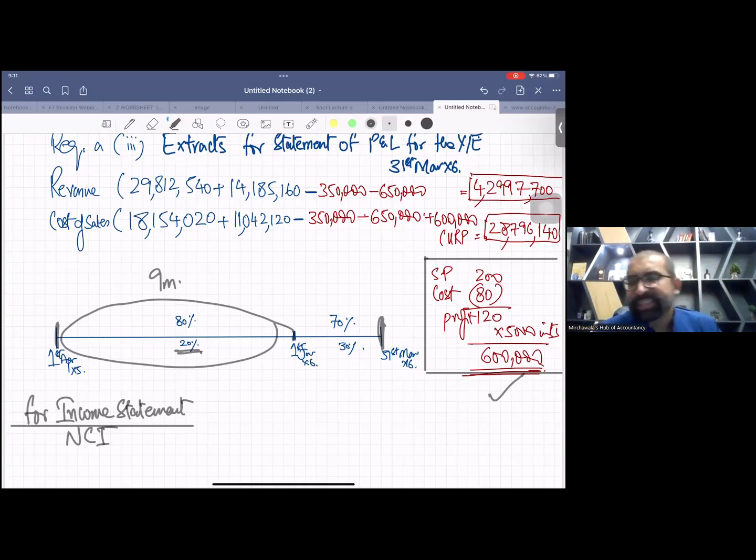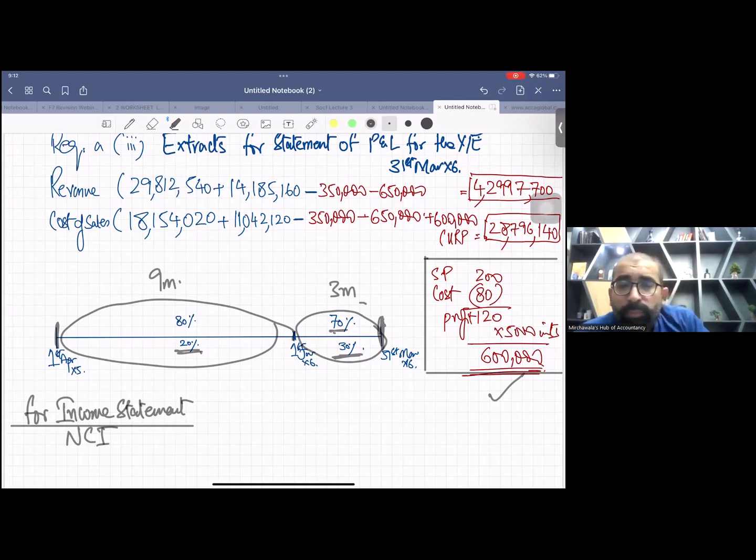But in the last 3 months, parent company's holding was 70 and NCI holding was 30%. So now we are working for the year. For the first 9 months, we have to use 20% NCI rate, and for the last 3 months, we have to use 30% NCI rate.